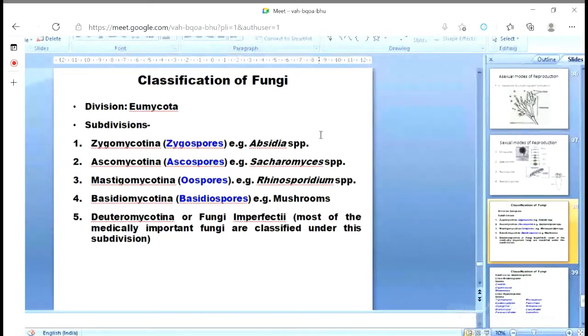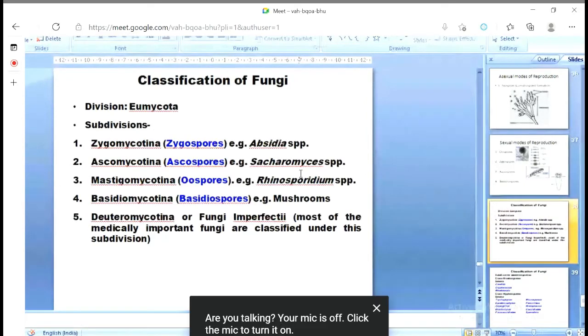Suppose the subdivision Zygomycotina, one example might be Absidia species. Ascomycotina, Saccharomyces. Probably you have heard the name Saccharomyces. Saccharomyces is a yeast. Mostly it is used for fermentation work, like bakery, bread preparation, cake preparation. You know that some yeast should be added in the dough, that is the wheat flour or rice flour. This is Saccharomyces.